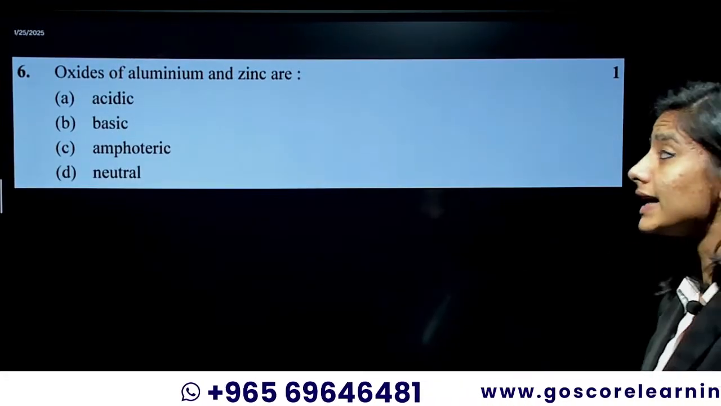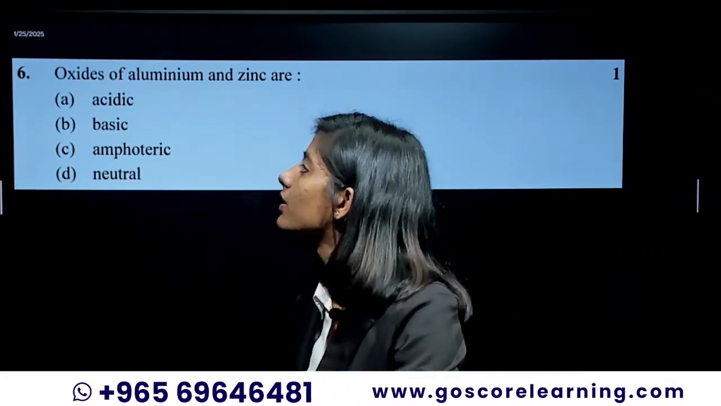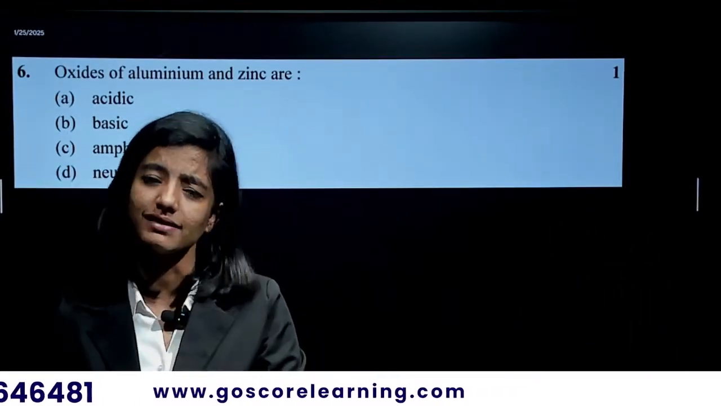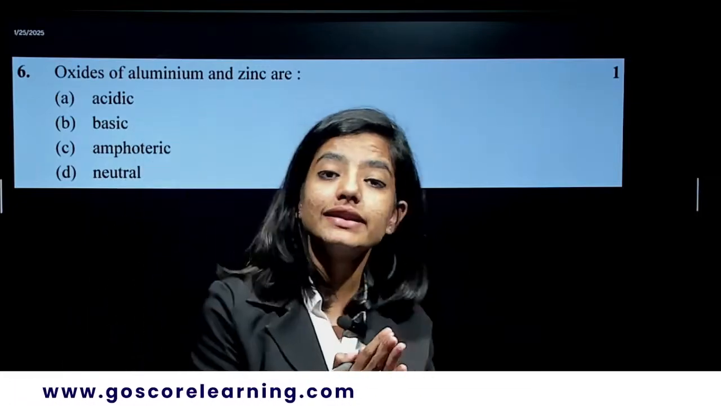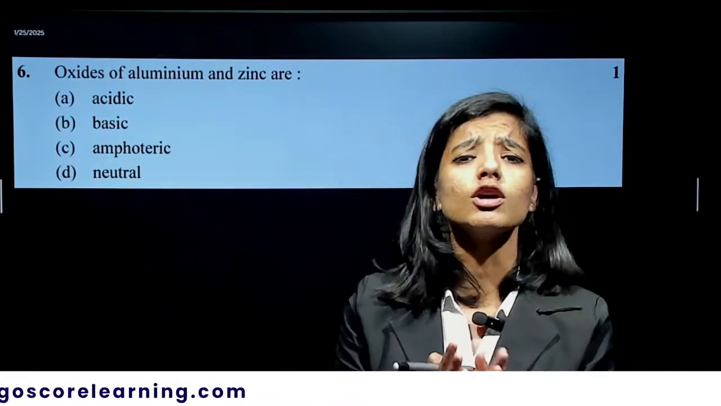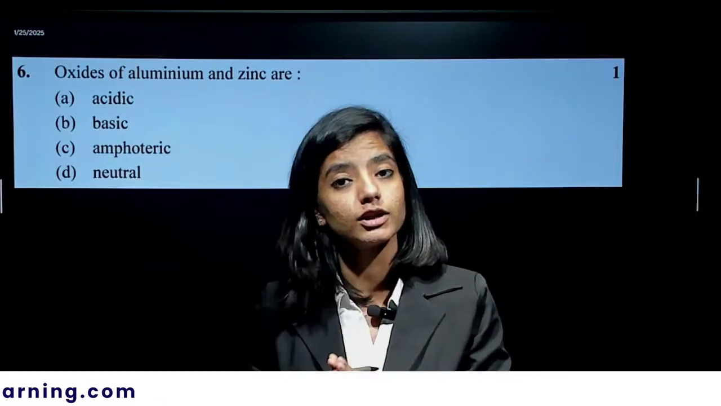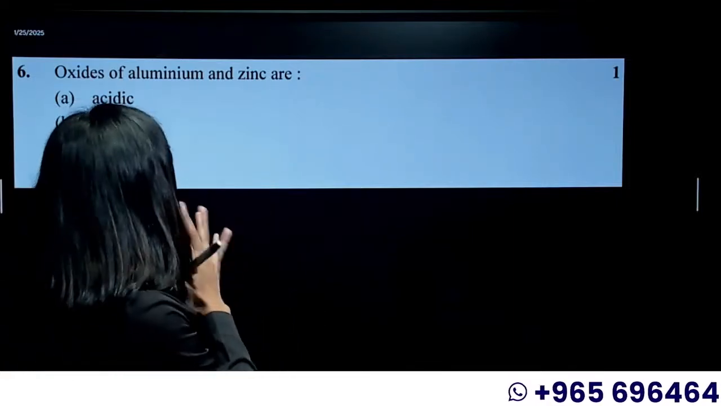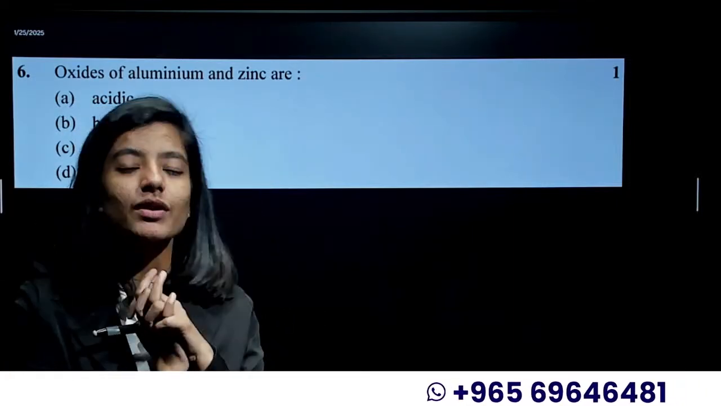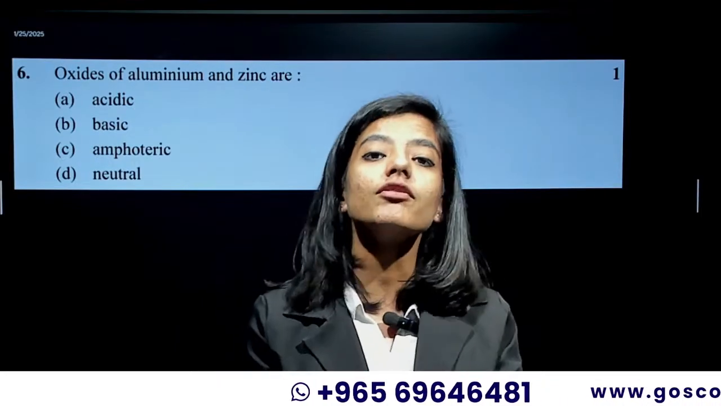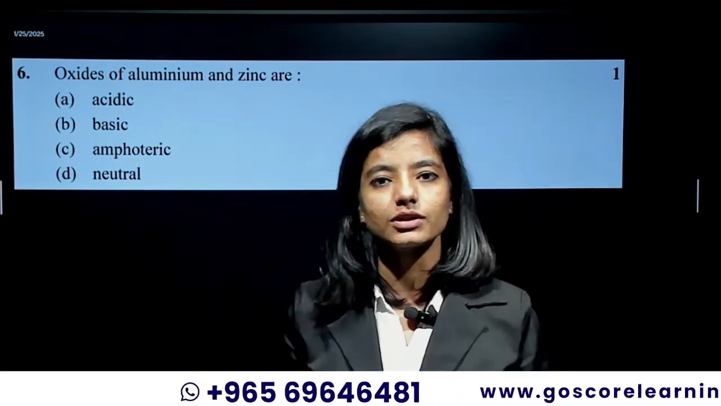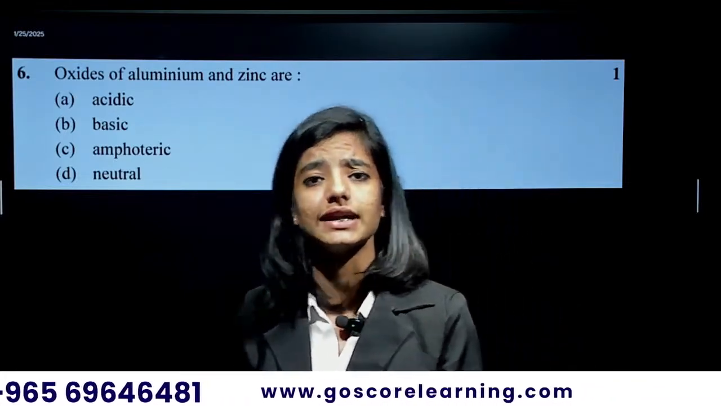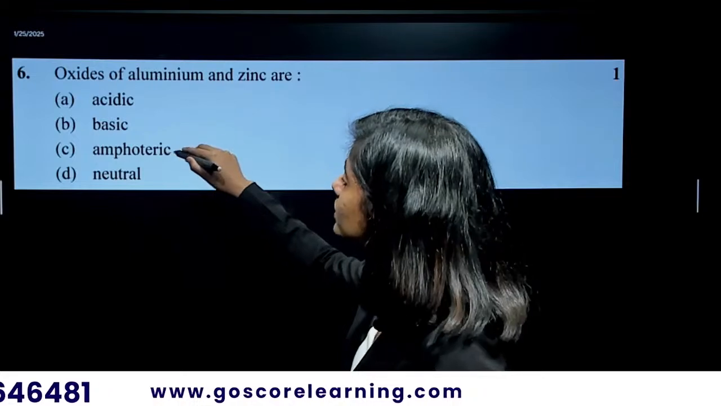All right. Oxides of aluminium and zinc. I have explained this many times in the lives. If you want a detailed explanation, you can watch our previous videos, where I have done many examples of this. The oxides of zinc and aluminium can react with both acid and base, so they act as the acid as well as the base. Such oxides are called amphoteric oxides.